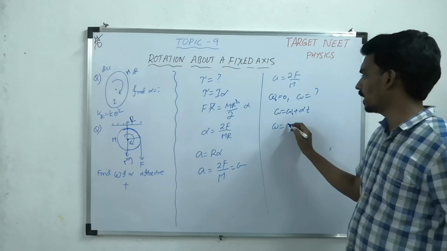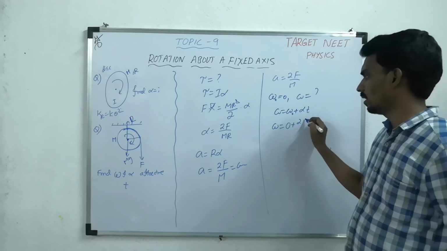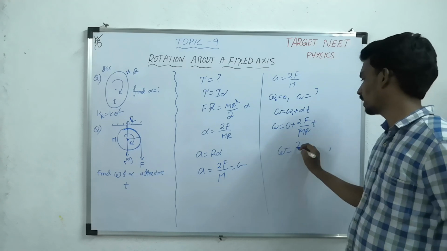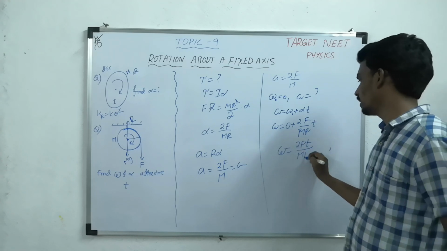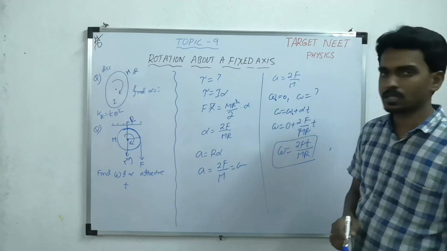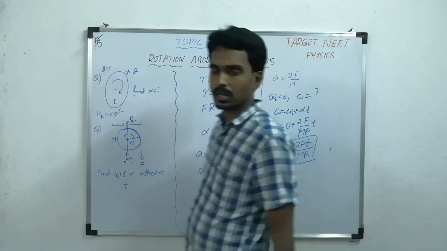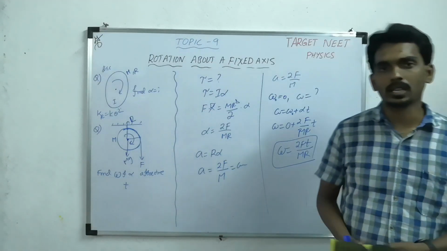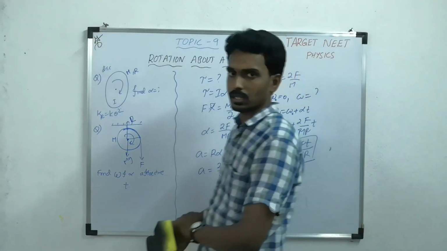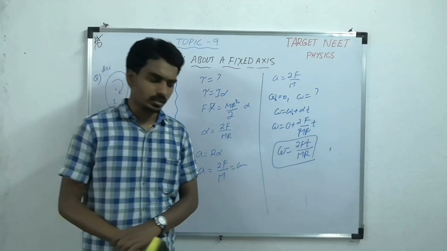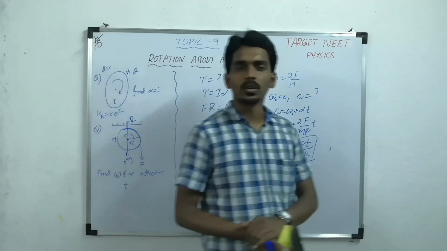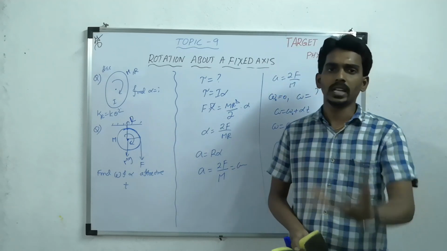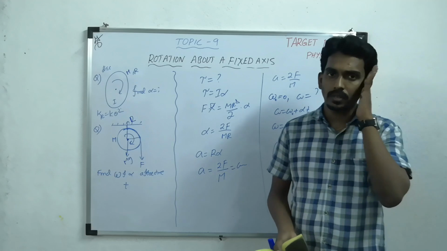So omega equal to omega naught, which is 0, plus alpha, 2F by mR, times t. So what is omega? 2Ft by mR. So this is the way you can apply the concept of moment of inertia, the concept of torque, and the concept of conservation of energy, so that you can solve the questions related to rotation about a fixed axis. So this is all about how to deal with rotation about a fixed axis.